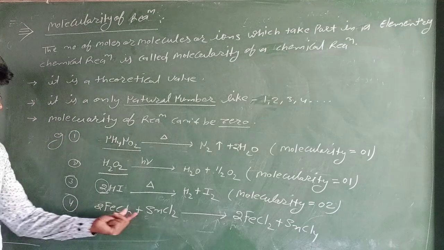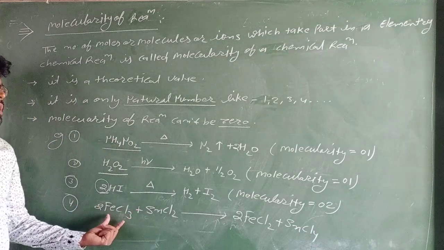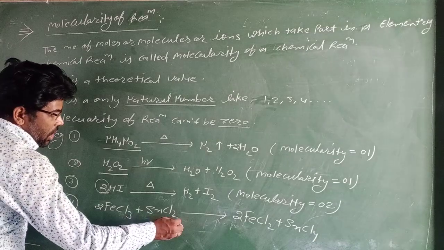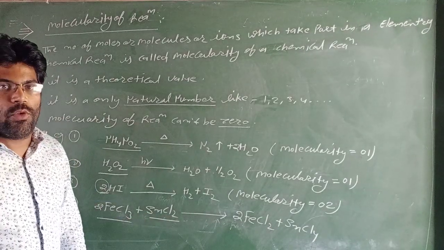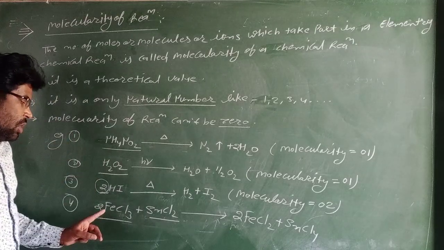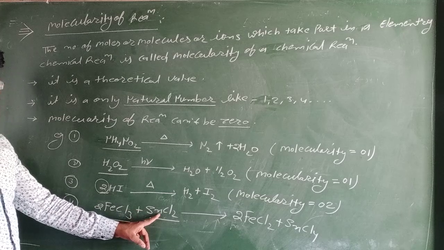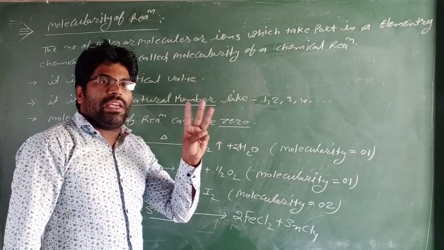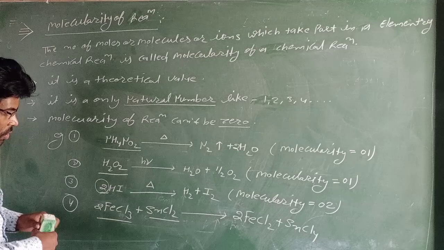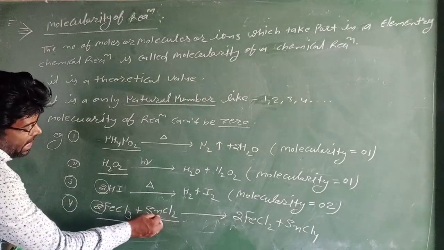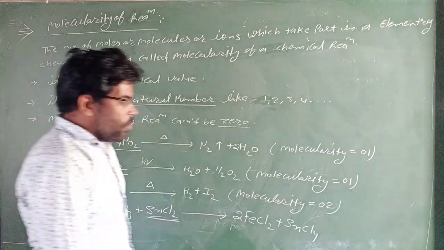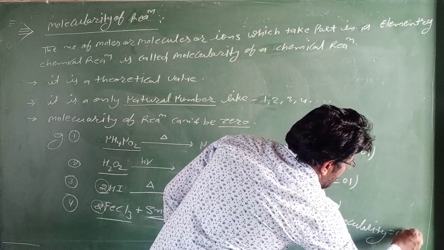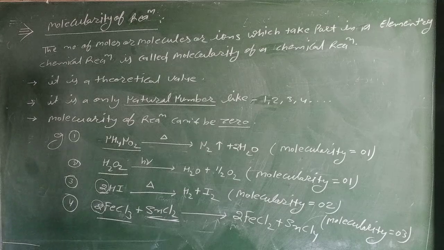In this reaction, 3 reactant molecules take part in the chemical reaction: 2 molecules of FeCl3 and 1 molecule of SnCl2. So the molecularity of the reaction is 3.